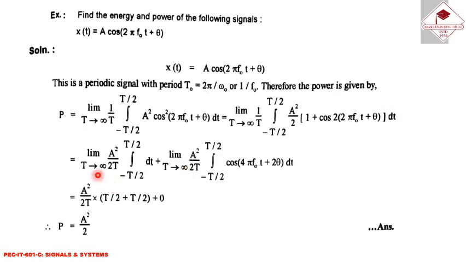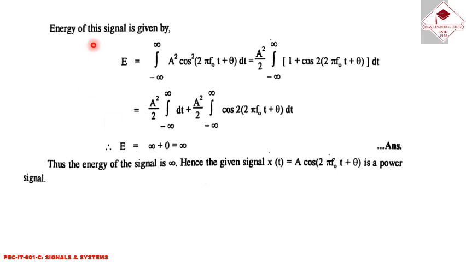Now after solution it is coming again in the next line, limit T tends to infinity A square by 2T integral from minus T by 2 to T by 2, plus limit T tends to infinity A square by 2T integral from minus T by 2 to T by 2 cos(4πf0t + 2θ) dt. And after solution again it is coming A square by 2T multiplied by (T by 2 plus T by 2) plus 0. So finally power is coming A square by 2.